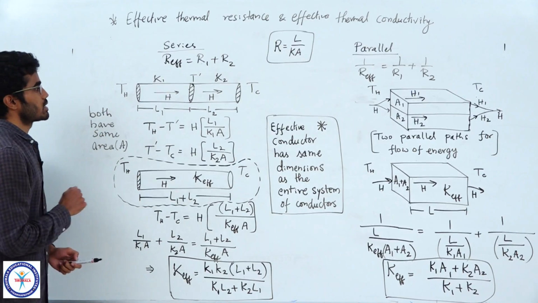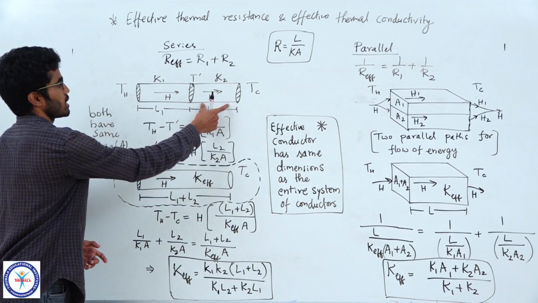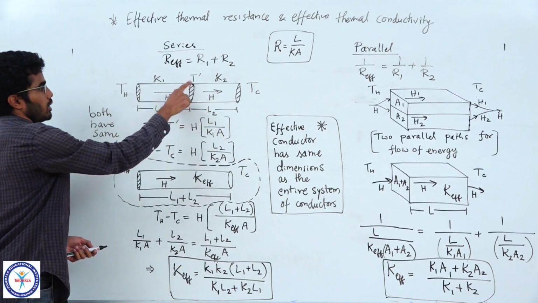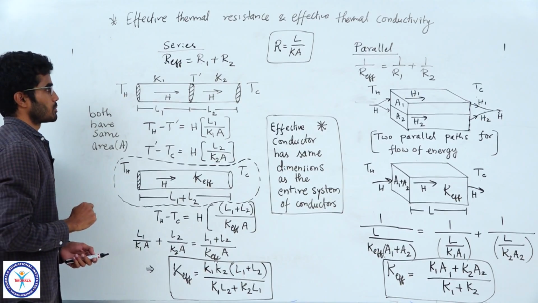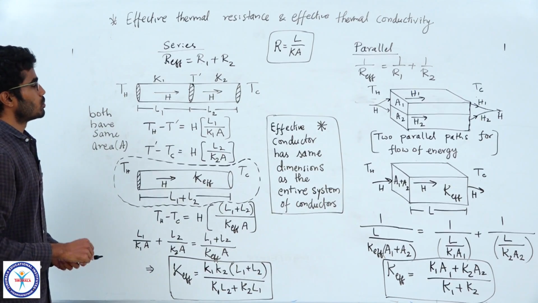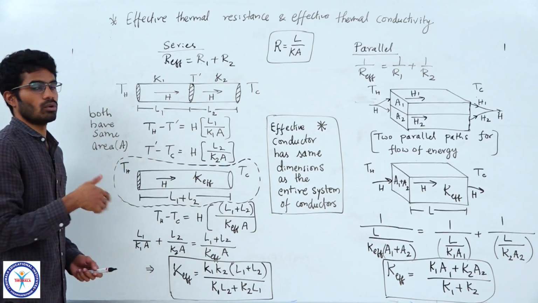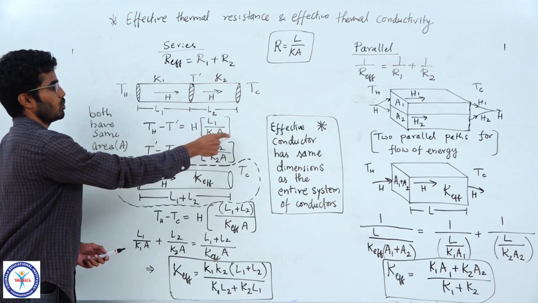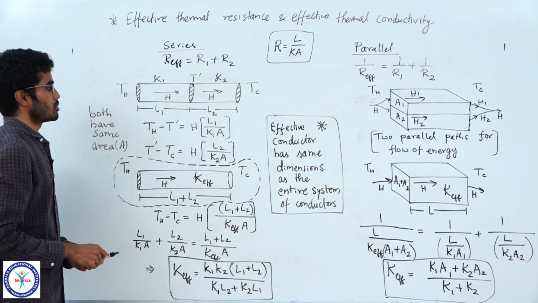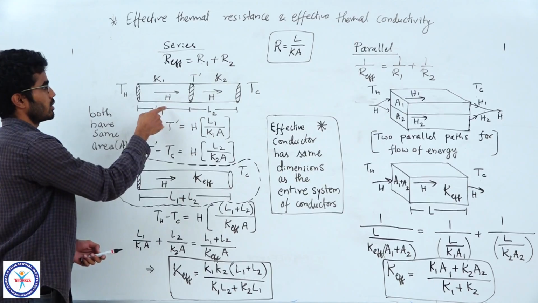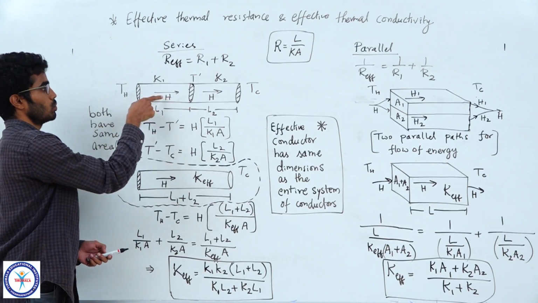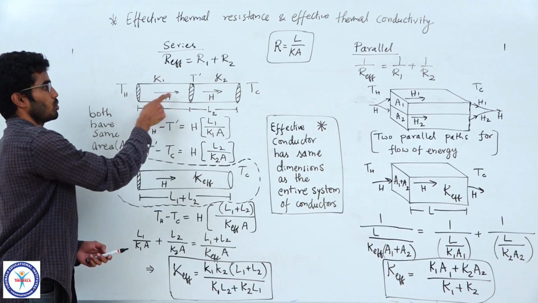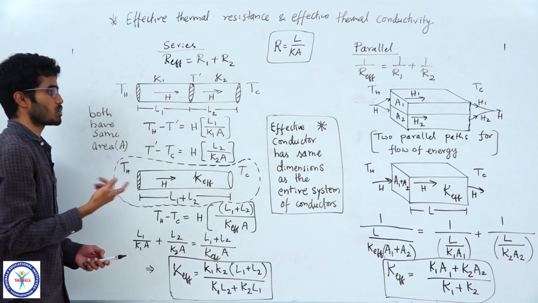So here I have series connection. This is one conductor and this is another conductor. The temperature difference is Th and Tc. Let the temperature at the junction be T dash. So by using the same Ohm's law, you can write the temperature difference as I into R equivalently. For the first conductor, you know they are in series connection, so the current will be the same. You have to note it first. The current, H, will be the same.